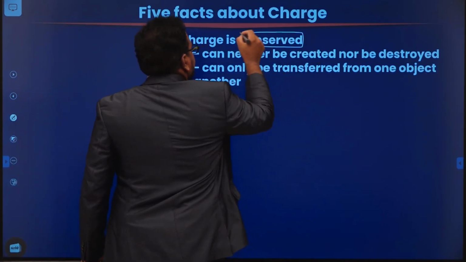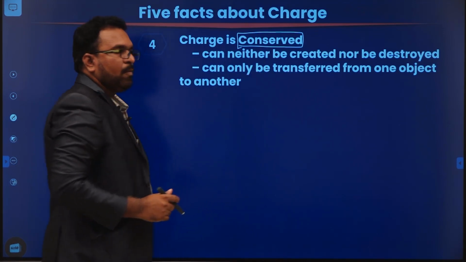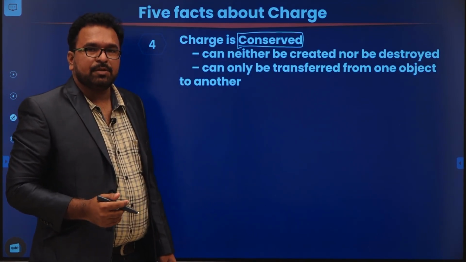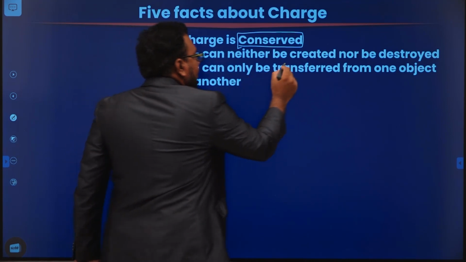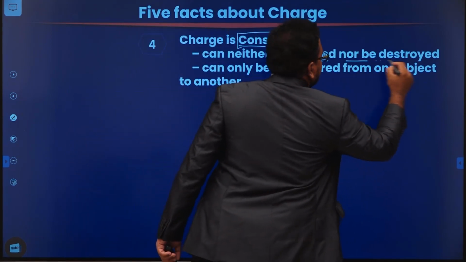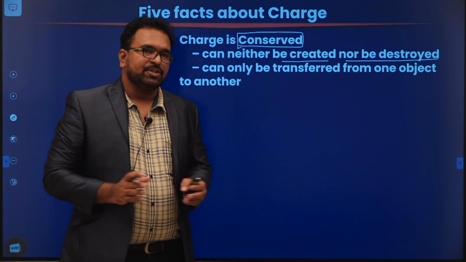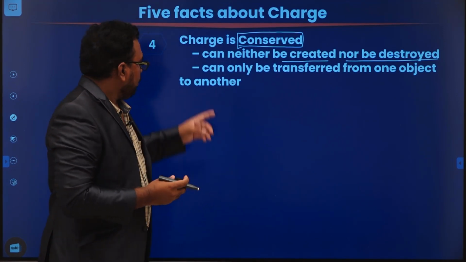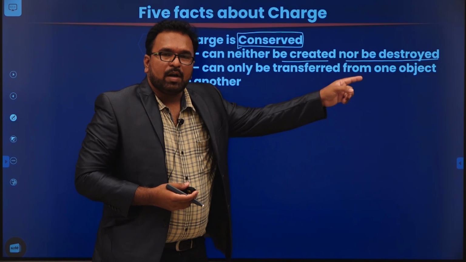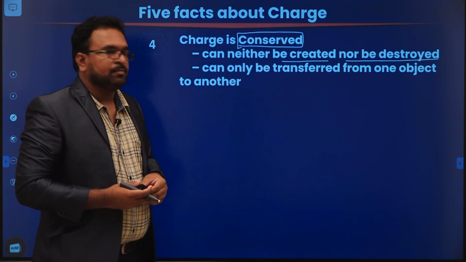Charge is always conserved. What is meant by conservation? Conservation means the charge can neither be created nor be destroyed. You cannot create a charge or destroy charge. We can only transfer charge from one object to another object.